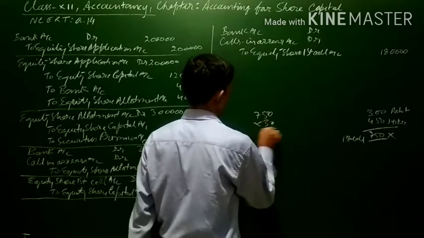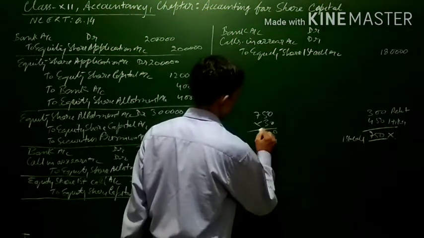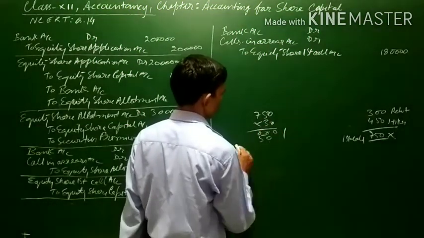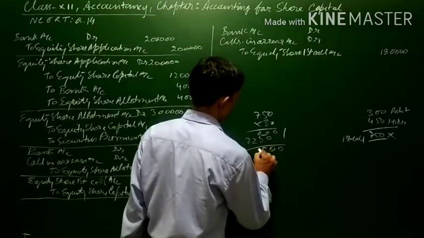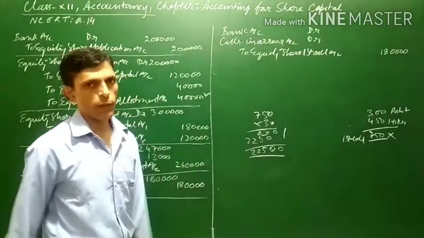The first call money is 30 rupees per share, 750 into 30 will come to 22,500. So 22,500 will not be received at the time of first call.